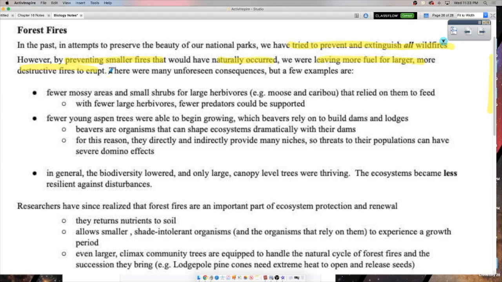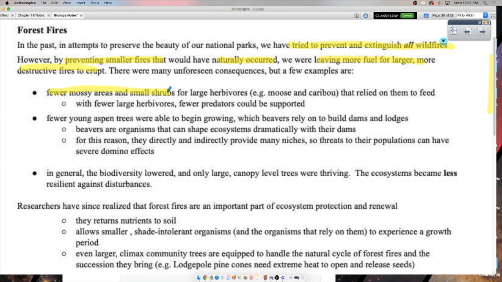Now, there were many unforeseen consequences to this that we didn't really predict. We thought we were doing the right thing. But one of them was that fewer mossy areas and small shrubs for large herbivores, things like moose and caribou, right? Because those rely on things like that. And so what does that mean for the moose and caribou? Well, they can no longer be supported in this environment, so they have to move out. What does that mean for wolves that hunt the moose and caribou? They can't be supported in this environment. What does it mean for bears, right?